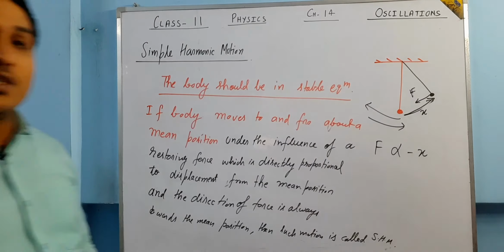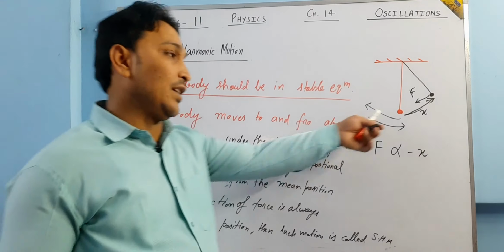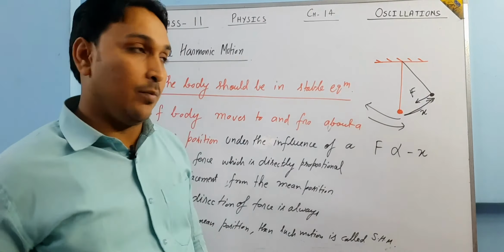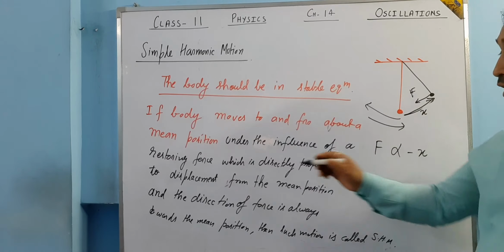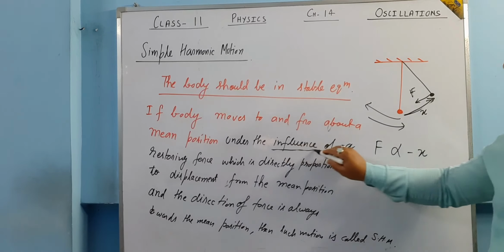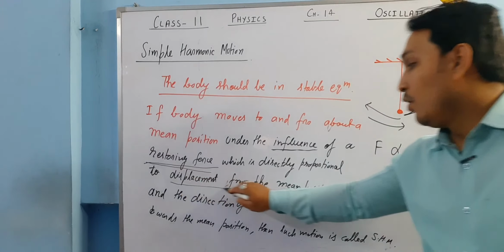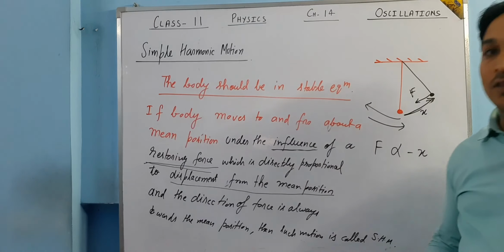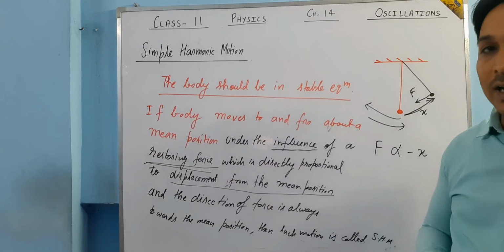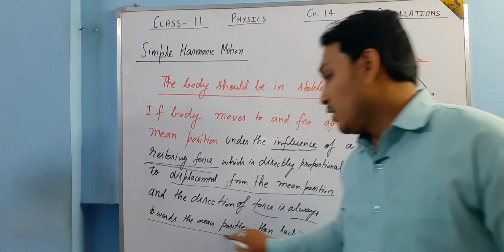So basically, if a body is moving to and fro about a mean position, just take the example of this simple pendulum, it is moving under the influence of a restoring force which is directly proportional to the displacement from the mean position. Whenever you calculate displacement, its direction is always away from the mean position, and the direction of force is always towards the mean position.